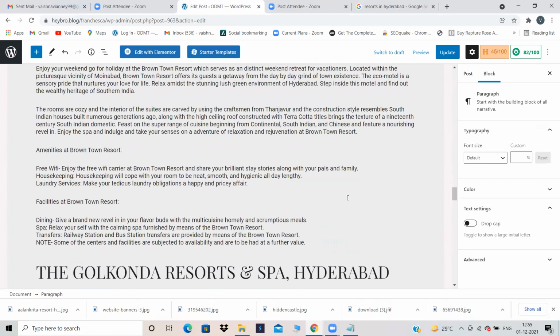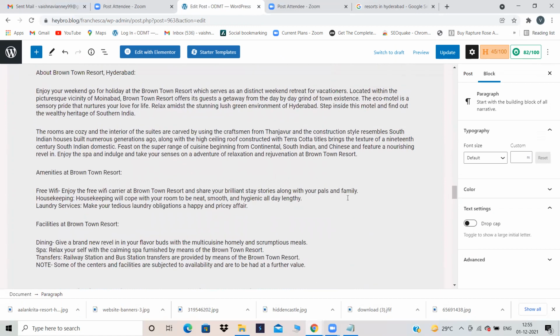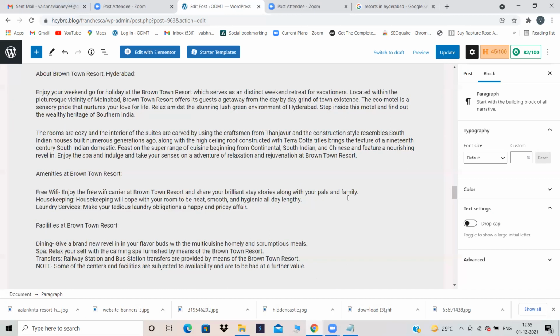Don't make the complete text bold and italics. It will not look good. Only here and there you have to make the text bold and italics, and use the proper words to give bolds and italics. Continental is there. Let's give continental italic. And here environment is there.